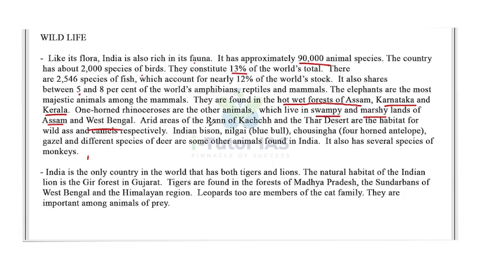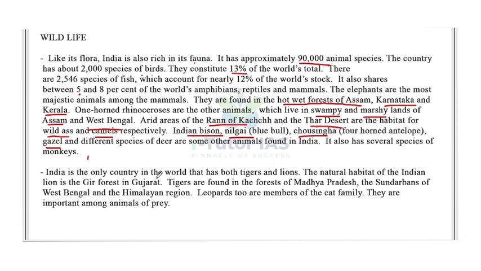Arid areas of the Rann of Kutch and the Thar Desert are the habitat for wild ass and camels respectively. So in the arid area of the Rann of Kutch we can see the wild ass, and in the Thar Desert the camels are present. Indian bison, nilgai, that is blue bull, chausingha, four-horned antelope, gazelle, and different species of deer are also some other animals found in India. It also has several species of monkeys.